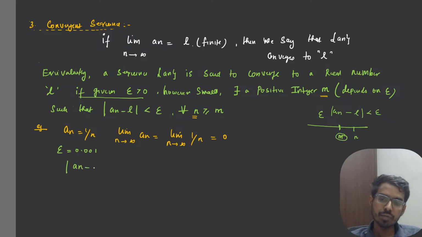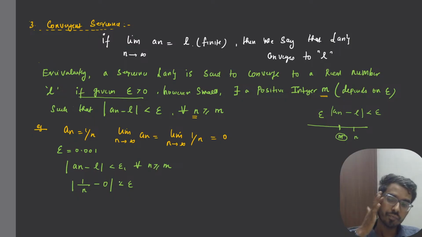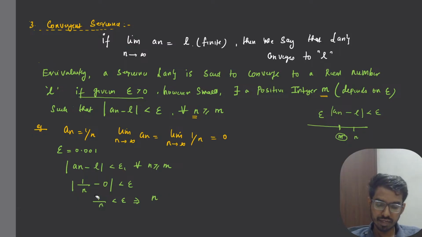Now we know the distance between a_n and L is less than epsilon for every n greater than or equal to m. So we have a_n. What is our a_n? a_n is 1 by n, and we know L is 0, right? Now this means 1 by n is less than epsilon. 1 by n is less than epsilon means what about n?